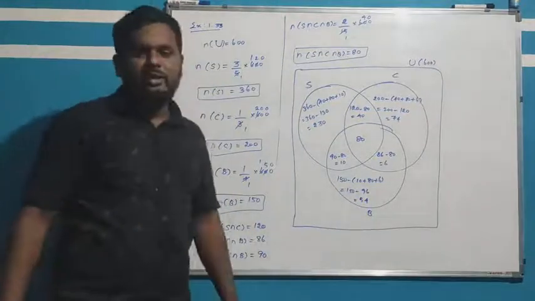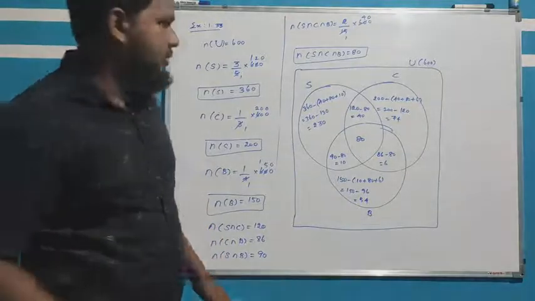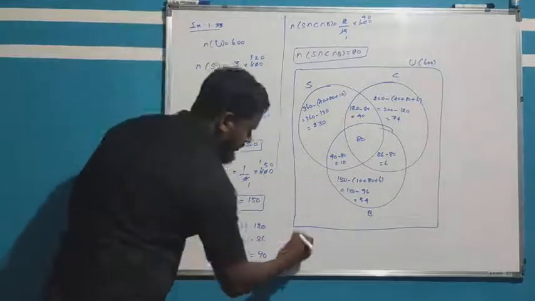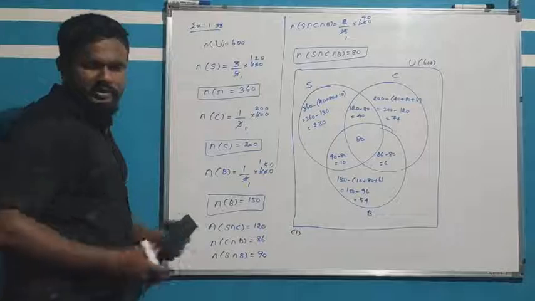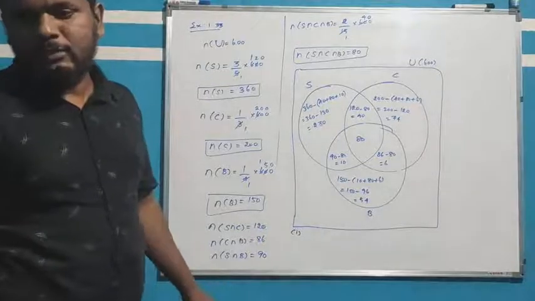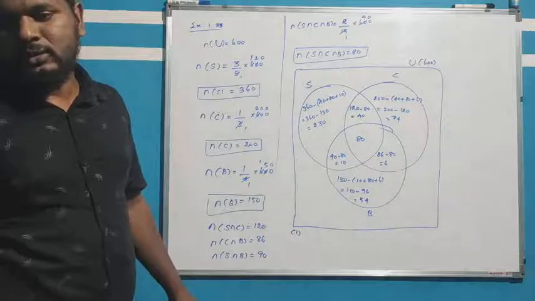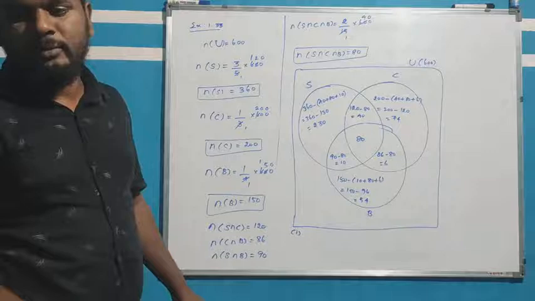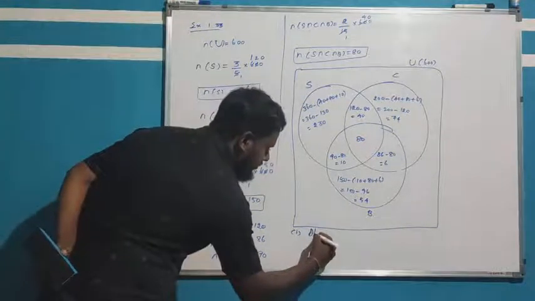So what condition given there? First condition, what they given? The number of families own at least 2 types of vehicles.